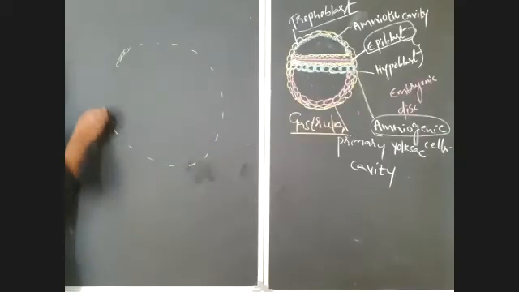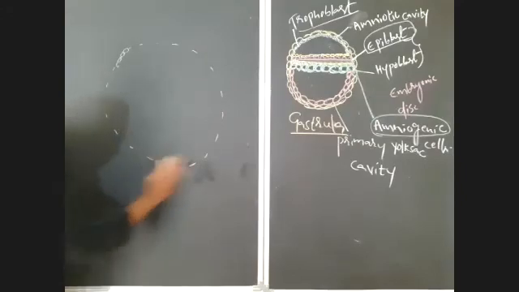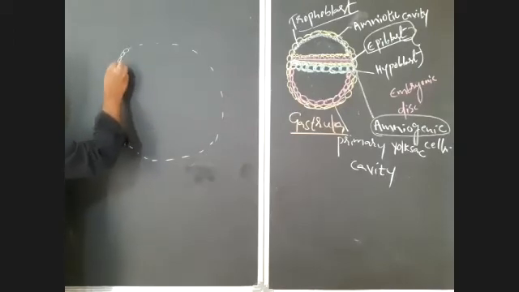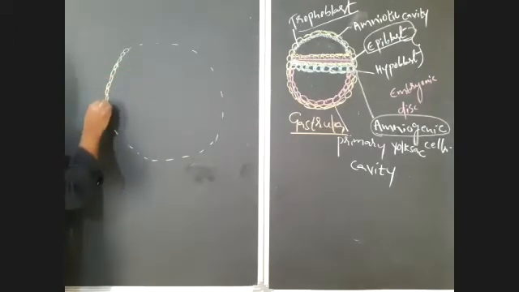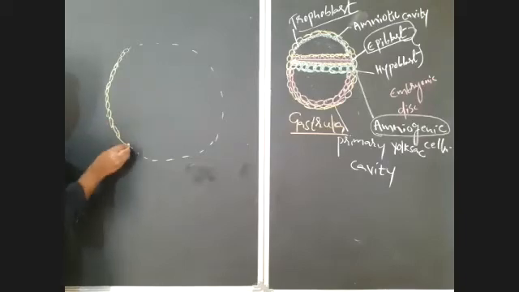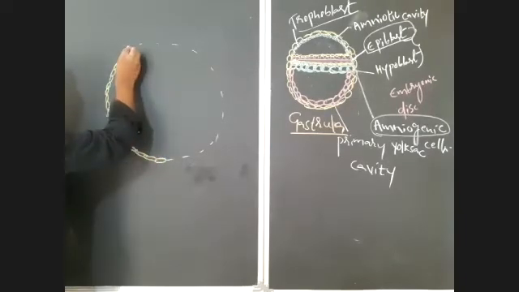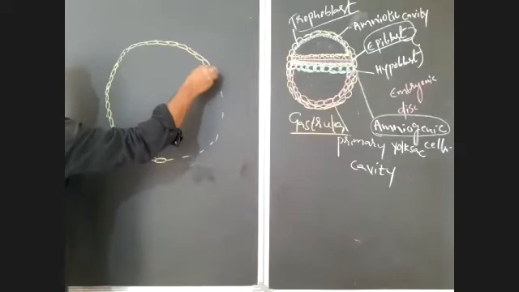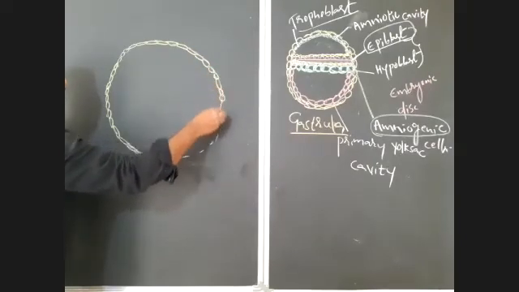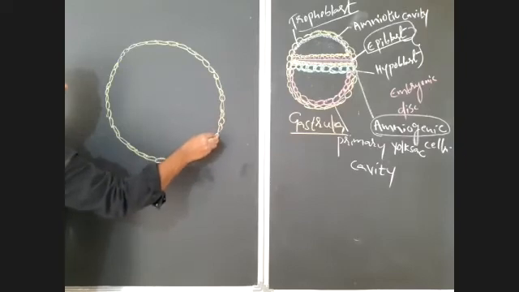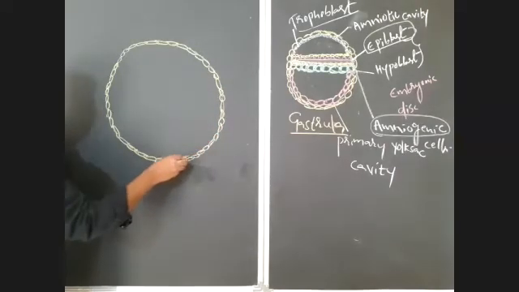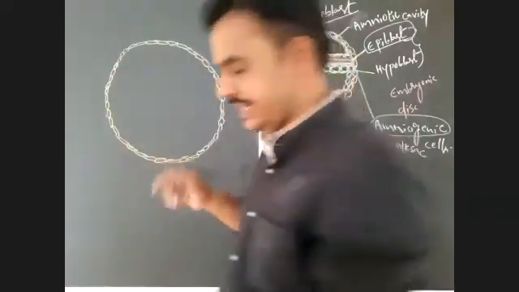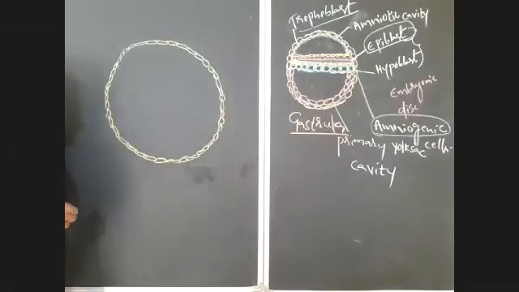So it is what? It is the outer trophoblast layer. In this outer trophoblast layer, okay, from the trophoblast layer, a mass of cells will be derived.